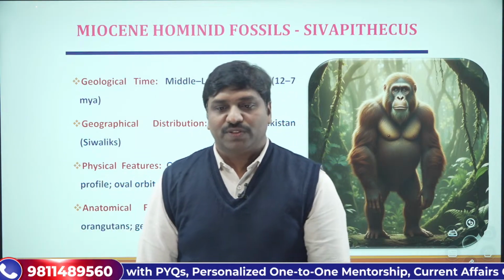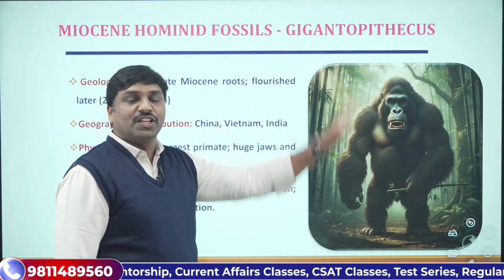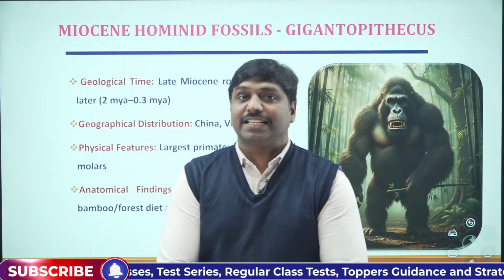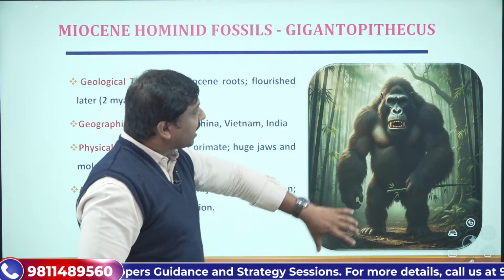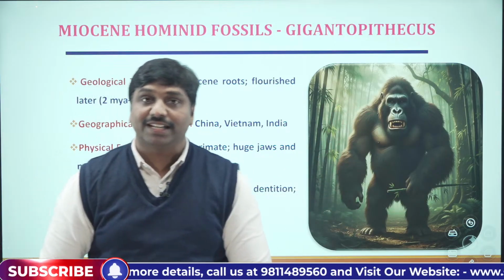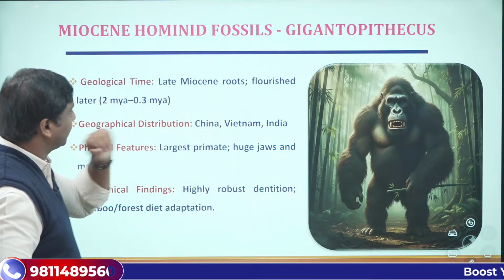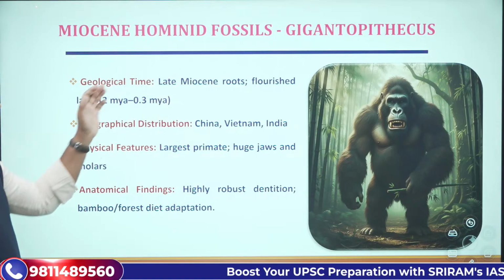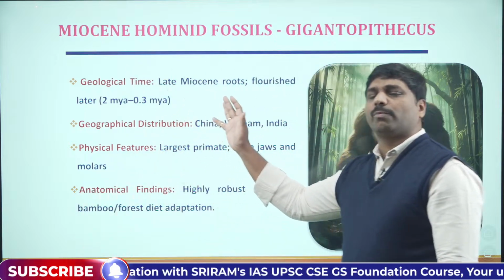Further, we can discuss Gigantopithecus. The name itself says it is a gigantic animal. In a way, you can say it is a kind of Bahubali of the hominoid remains. You can see how gigantic it is. By looks itself, it looks like a strong and very tall animal. It belonged to the late Miocene period. Roughly it flourished from 2 million years ago to roughly 0.3 million years ago.